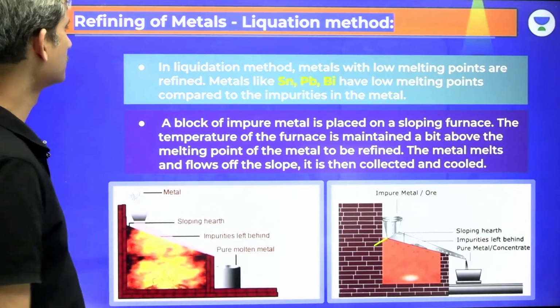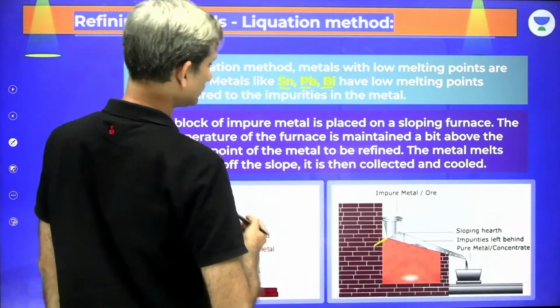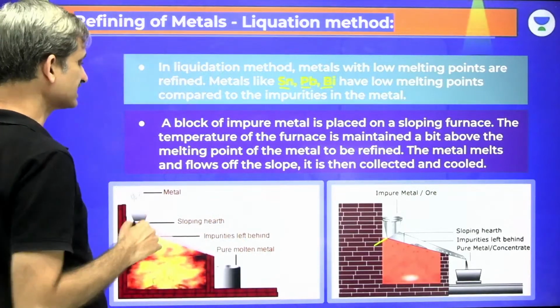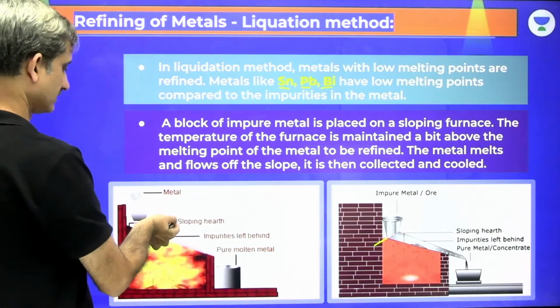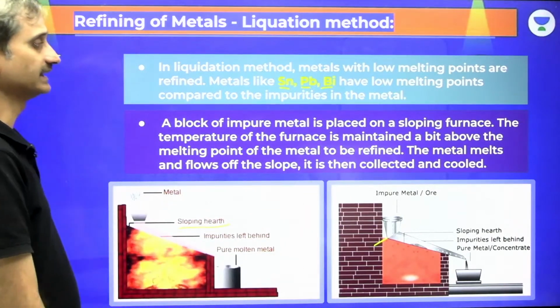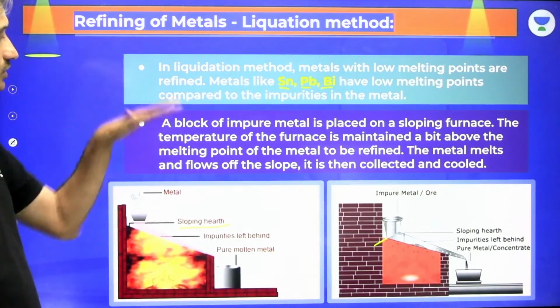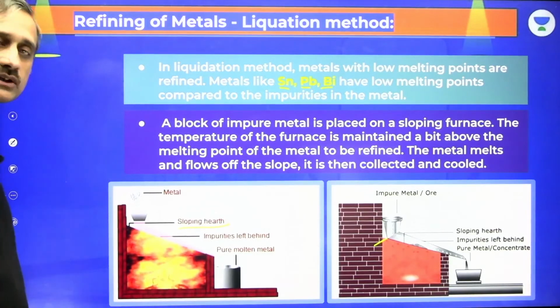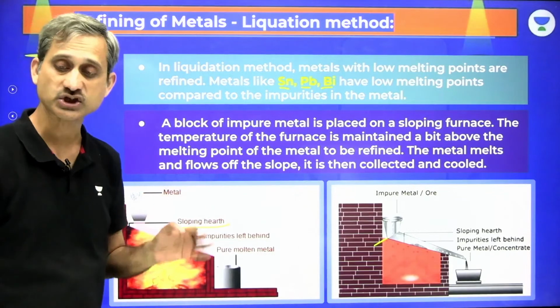Is this clear? So here in the liquation method, lead, tin, bismuth have a low melting point compared to the impurities in the metal. The block of impure metal is placed on a sloping furnace, which we call a sloping hearth. The temperature of the furnace is maintained a bit above the melting point of the metal to be refined. The metal melts and flows off the slope, which is then collected and cooled. So this is what we have as the liquation method.